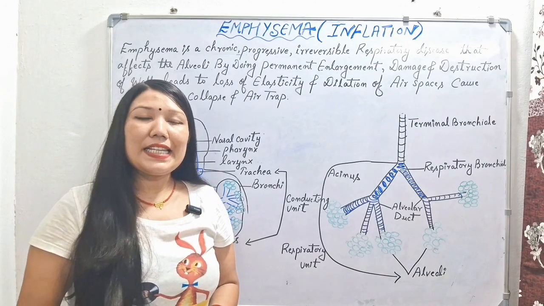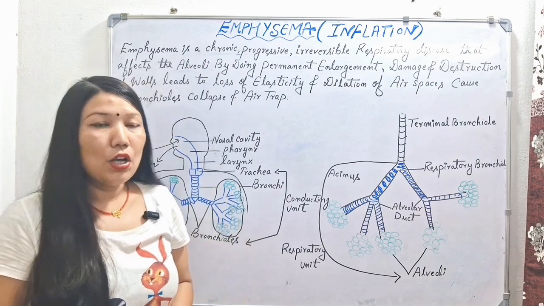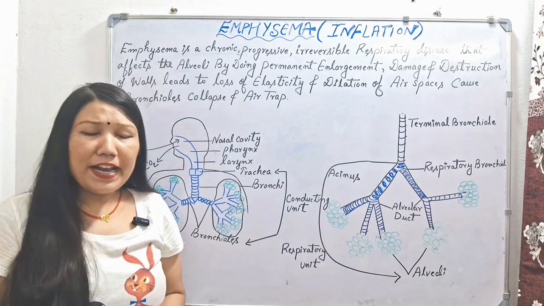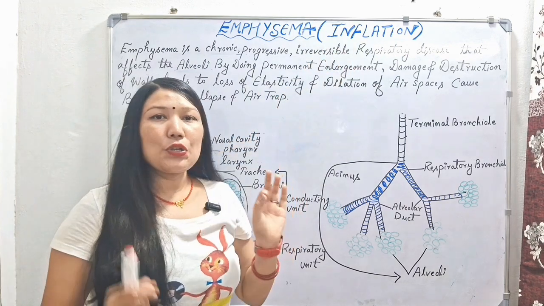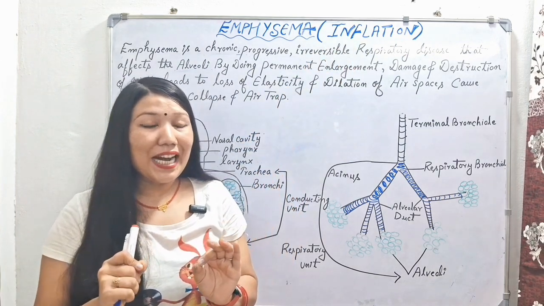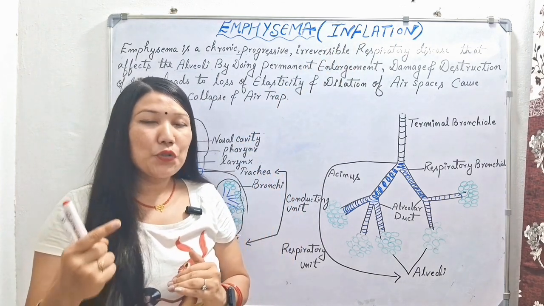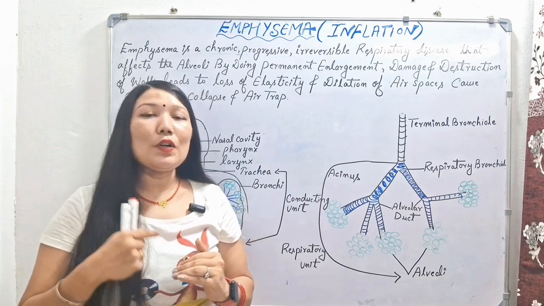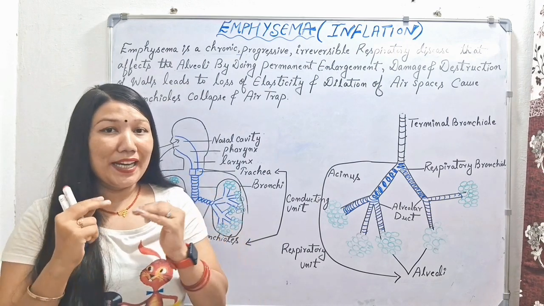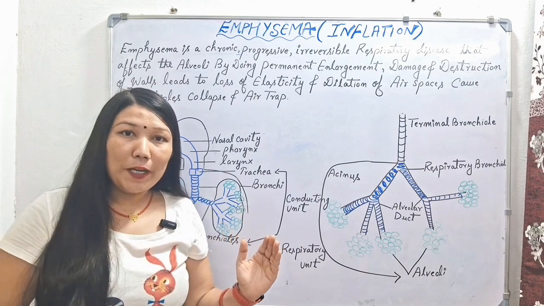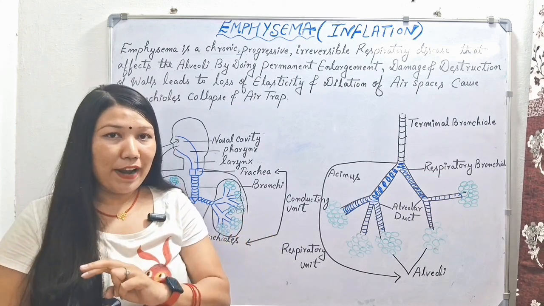So today's disease condition is emphysema. In Greek, the word emphysema means inflation. The emphysema condition comes under the category of COPD. We all know that there are two disease conditions categorized under COPD. The first one is chronic bronchitis and the second is emphysema.